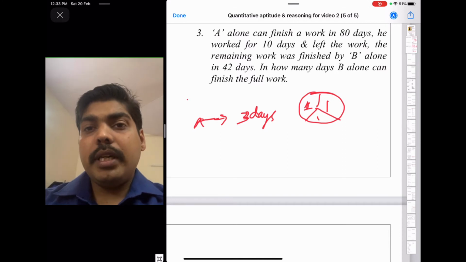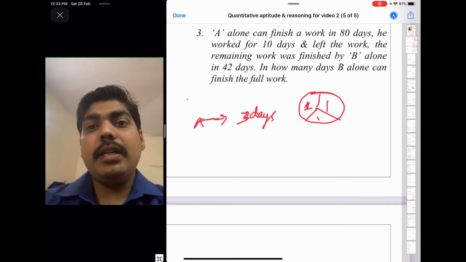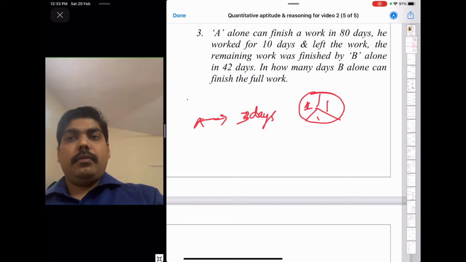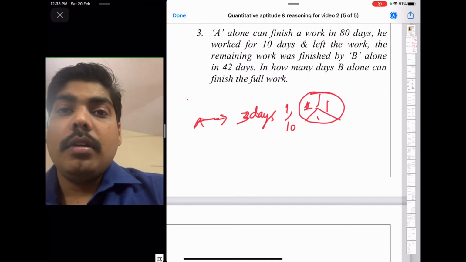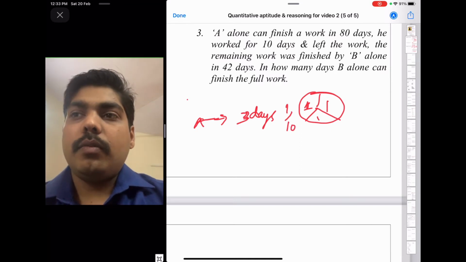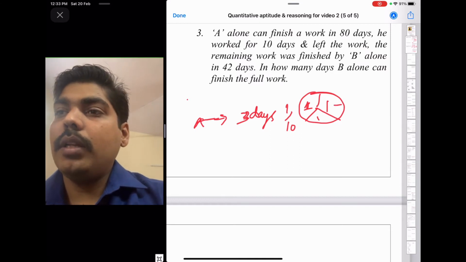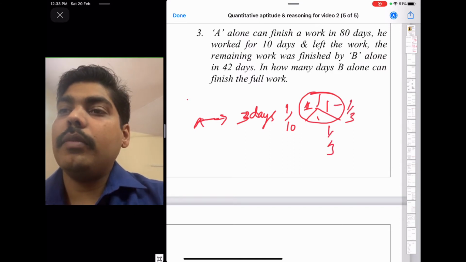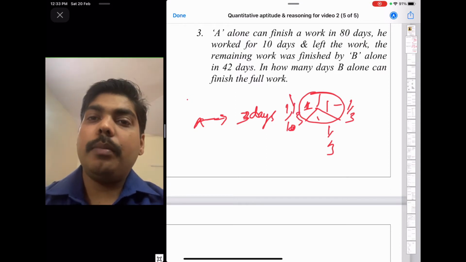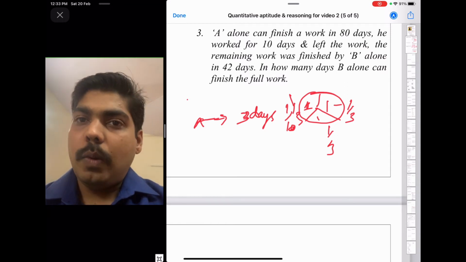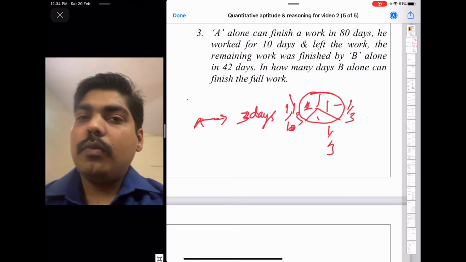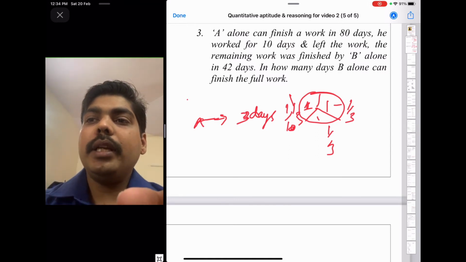So if the same statement is, he will finish the work in 10 days, that means the same cake he will divide it into 10 equal parts, and he will eat 1/10 of the part, that is one part, in 1 day. Here also 1/3 part, he will be eating 1/3 part 1 day. So if he is dividing the work into 10 equal parts, he will be eating 1/10 of the part in 1 day. So if he works for 2 days, that means he will be completing 2 parts.